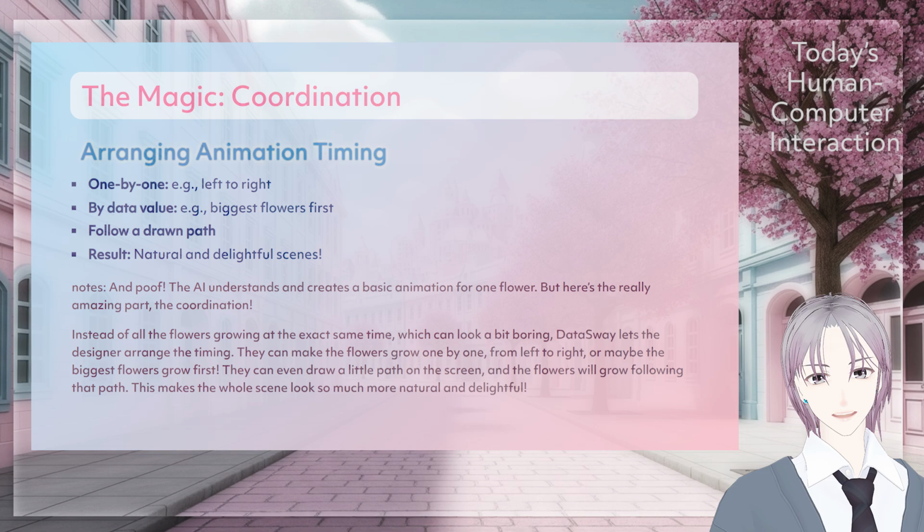Here is the really amazing part, the coordination. Instead of all the flowers growing at the exact same time, which can look a bit boring, DataSway lets the designer arrange the timing. They can make the flowers grow one by one, from left to right, or maybe the biggest flowers grow first. They can even draw a little path on the screen, and the flowers will follow that path. This makes the whole scene look so much more natural and delightful.